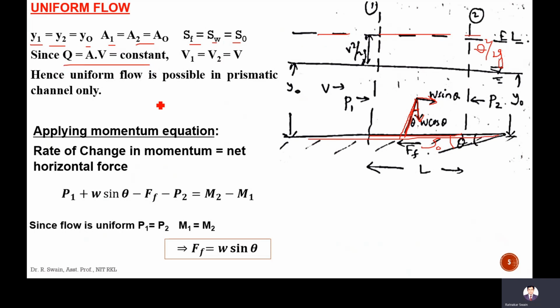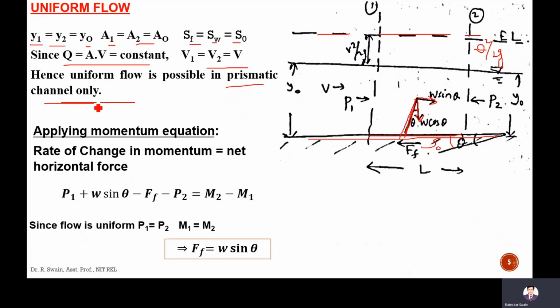Q is equal to AV, which is constant. V1 is equal to V2 is equal to V, which is constant. Hence, uniform flow is possible in prismatic channel only. If V is constant, Y1 is constant, so obviously A1 will be equal to A2. That's why in prismatic channel, uniform flow is possible.